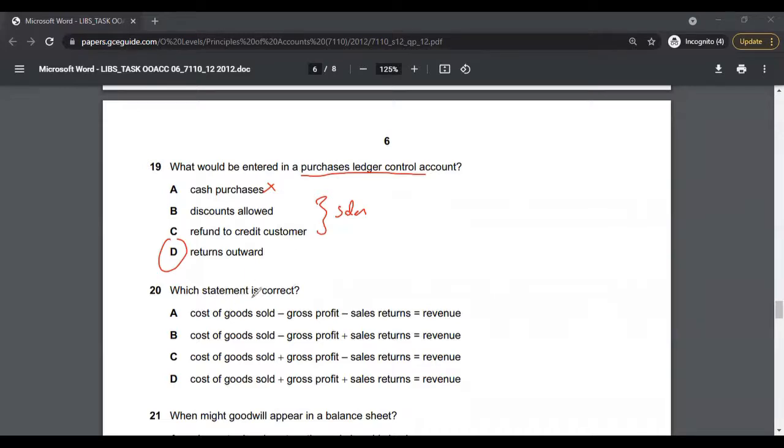Multiple choice 20, which statement is correct? It's actually again option D. If you know the formulas for the income statement, you will understand this multiple choice immediately and come to the right answer very fast.